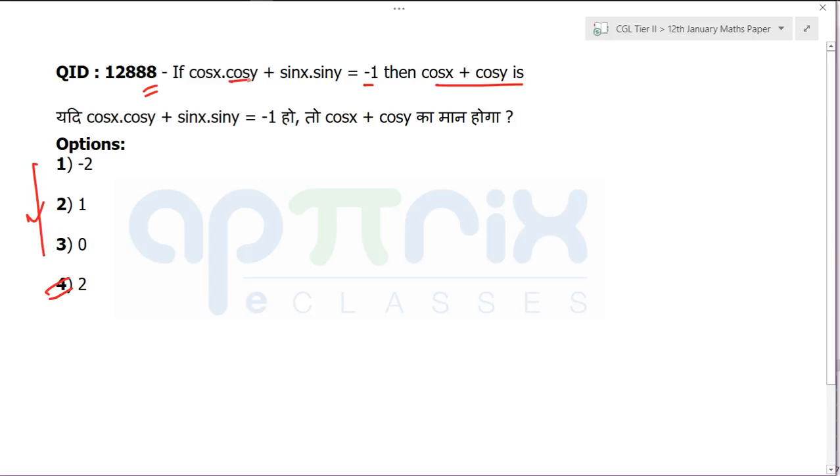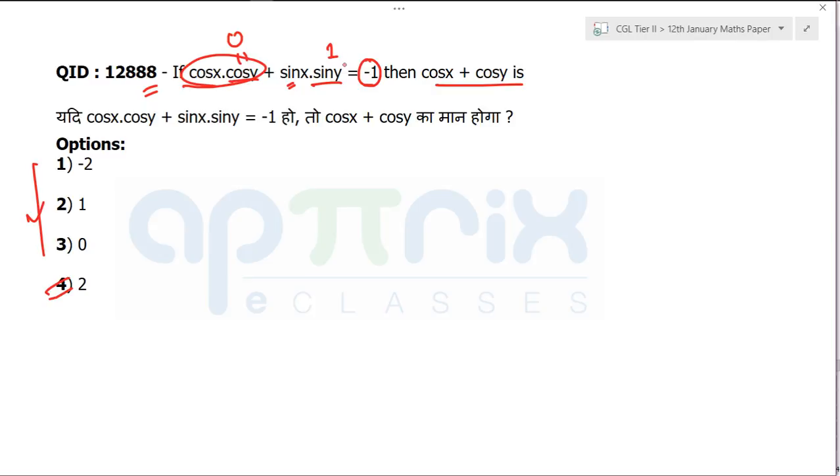I'm going to assume cos y to be 0. How do you get cos y is equal to 0? By putting y is equal to 90 degrees. So what will happen? This will become equal to 1. Clear or not? There is a benefit of doing it, and I'm going to make you understand. So when I'm putting cos y is equal to 0, this term was gone. When this term was gone, you are going to get sin x is equal to minus 1. Getting my point or not? How many of you are getting the point that I'm trying to convey?